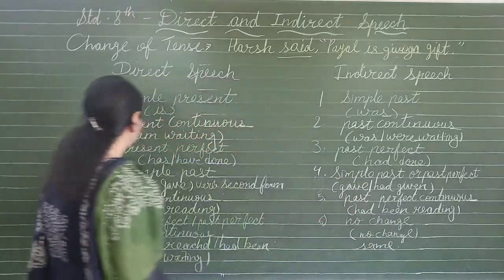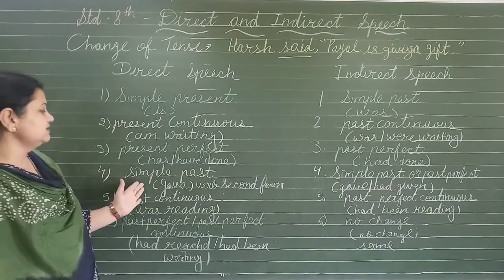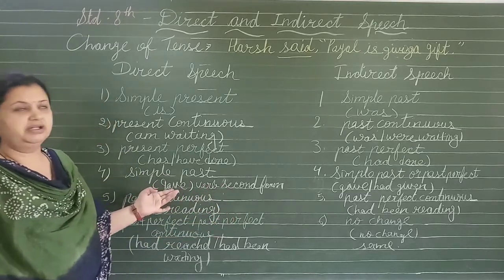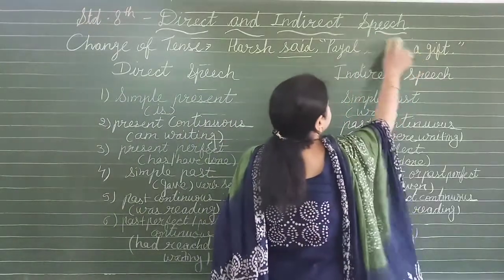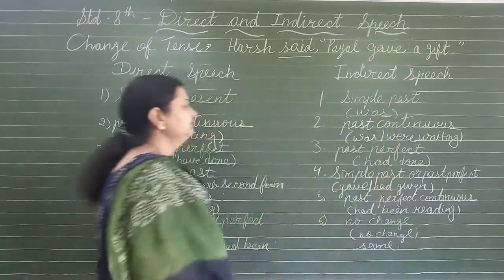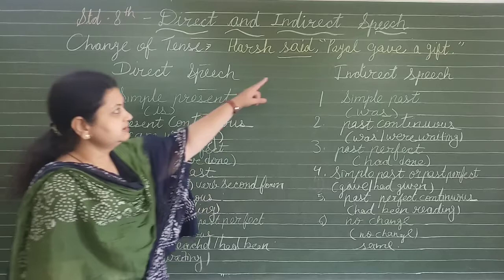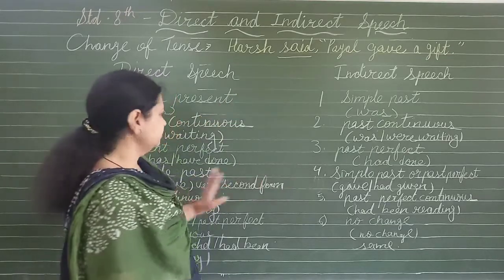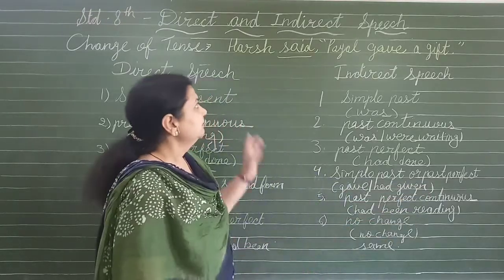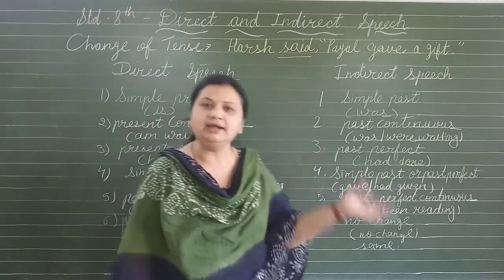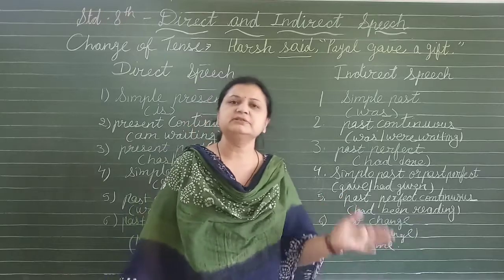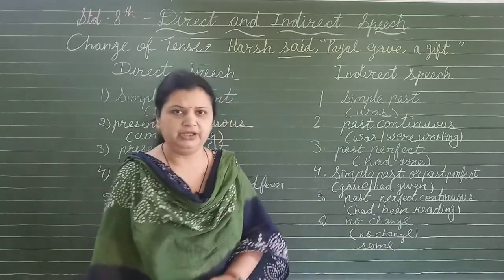Okay, chalo next. Next is if the sentence is in the simple past, meaning the verb gave is given over here. If it is giving a gave, Payal gave a gift, then what will you do? The verb is in the second form, then the tense will be changed, and the simple past or past perfect will be used. Payal gave a gift or Payal had given a gift. Generally we change into the past perfect. Past simple changes into the past perfect.